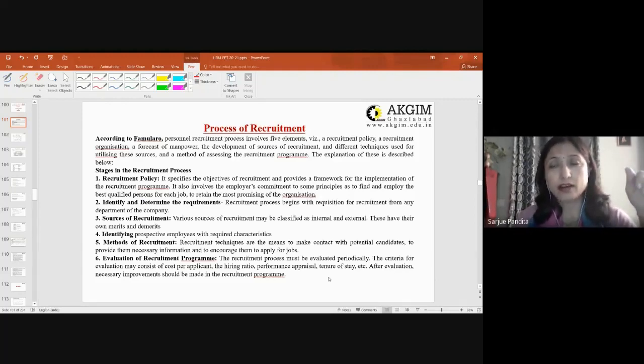Then after selection, whether he stays with the organization, how he is performing, and whether the source chosen by the recruiter was appropriate or not, everything has to be evaluated, so that next time when the recruiter goes to fill vacancies, he should analyze whether the previous recruitment record was okay or not, and if there was any gap, he will try to improve it in the next recruitment. So this is how your process of recruitment goes.